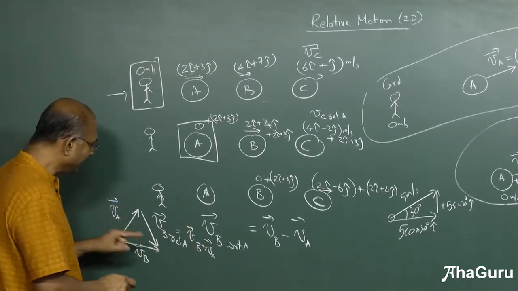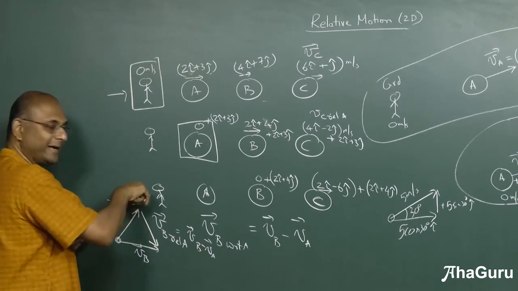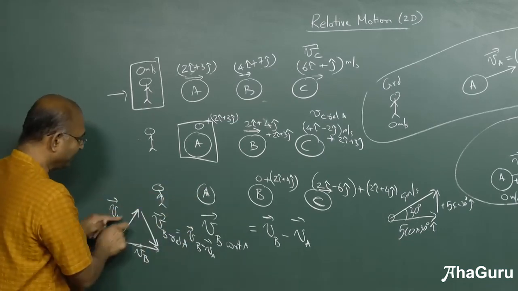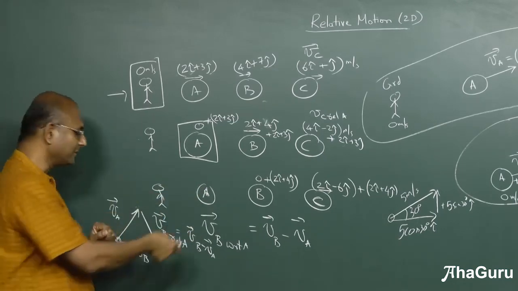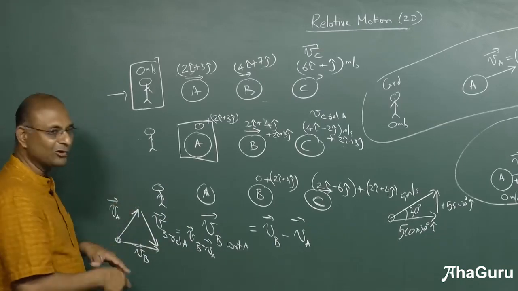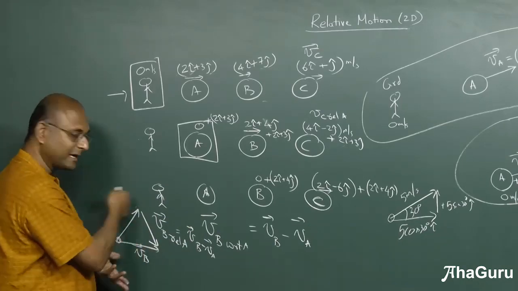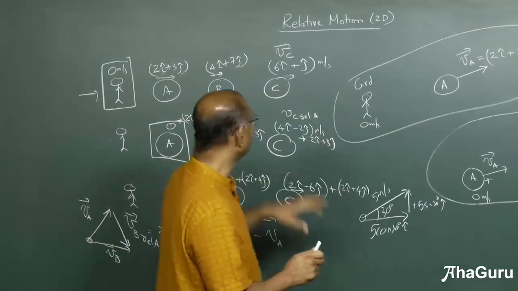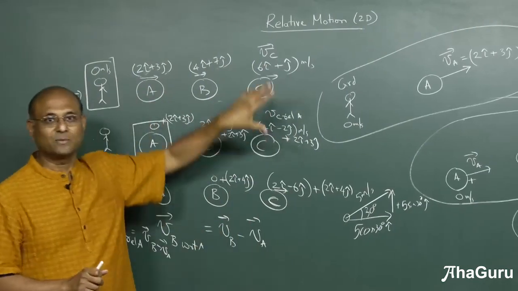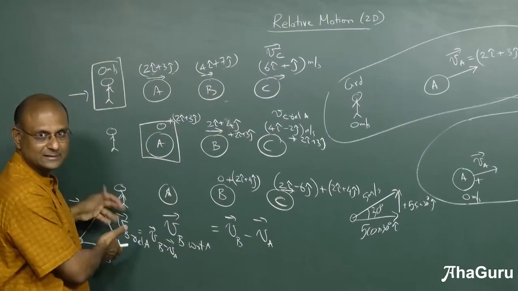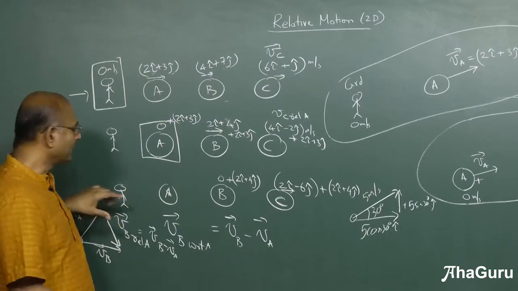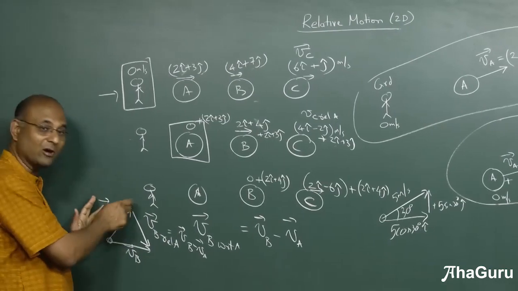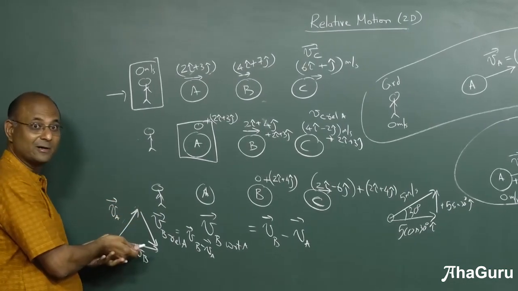Okay. Similarly, VB is VB minus VA plus VA. So you also know that velocity of B is velocity of B with respect to A plus VA. So VA plus velocity of B relative to A. So this is another way to do it, but this is not going to work out in most cases because there is a geometric approach. So you will have to figure out the lengths and angles and so on. So most common thing that you are going to be able to do is convert everything to i and j. So once you do it, as a principle, this is also equally valid. So you can also do this. But practically you are not going to be able to do this because you have to then draw it using a scale and you have to draw with angles. But yes, that is the meaning of relative motion.